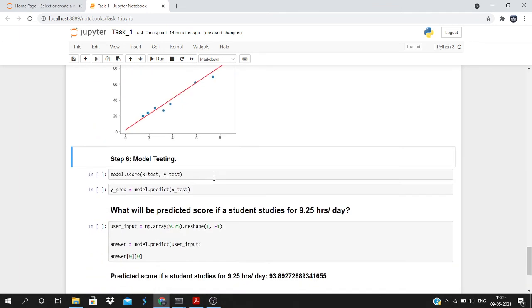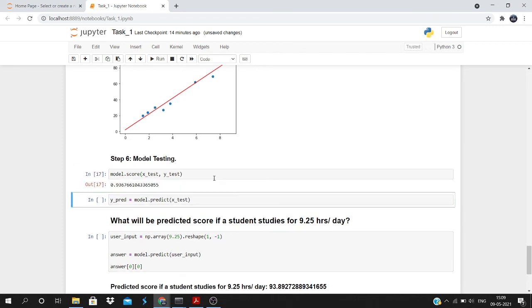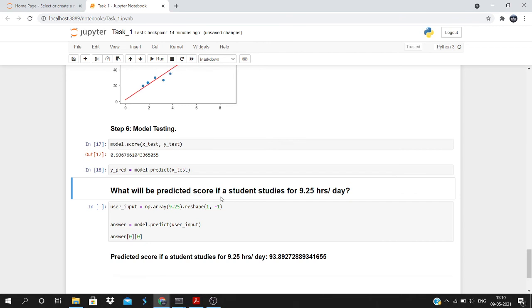Moving ahead, now that my model got trained, I have to test my model. For that, first of all I'm checking the score over the testing data. So it is 93%. Now I'm predicting the result. After predicting, there was a question in this task: what will be the predicted score if a student studies for 9.25 hours per day? For solving this problem, I need to pass this 9.25 to my model, obviously, to predict.